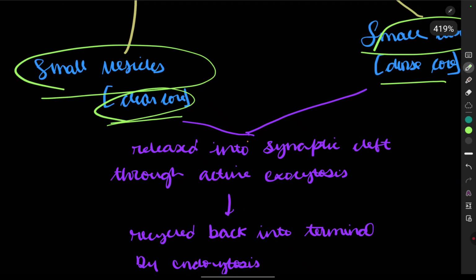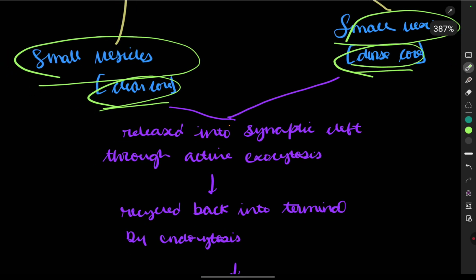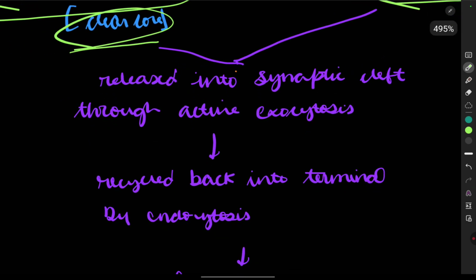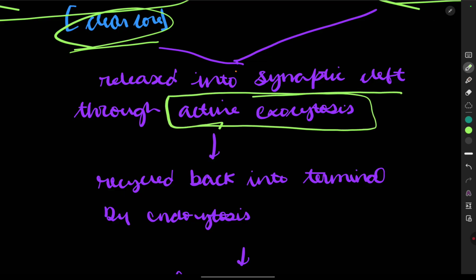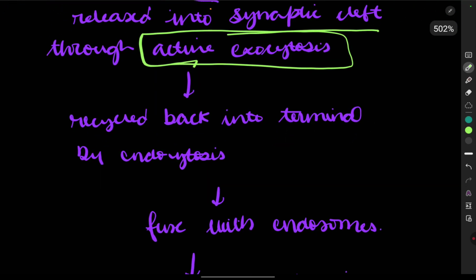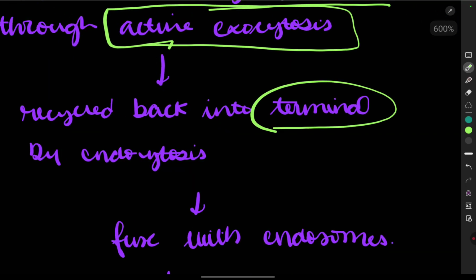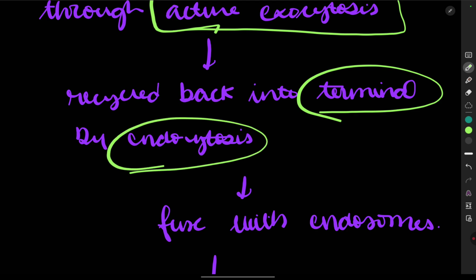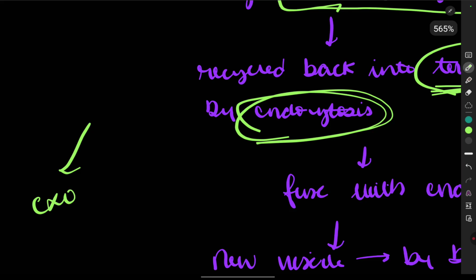So this is the clear core small vesicle, and this is a dense core. Both of them are released into the synaptic cleft through active exocytosis. This is by passive and this is by active exocytosis, and they recycle back into the terminal by endocytosis. When the neurotransmitter is released, these vesicles are recycled into the terminal by endocytosis. They are given out by exocytosis and taken back by endocytosis.